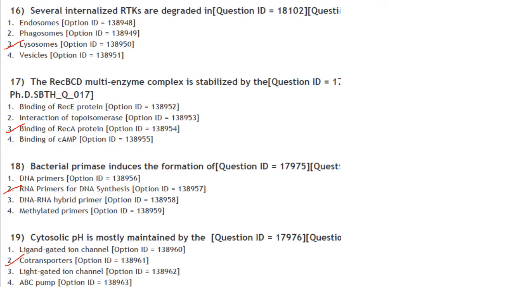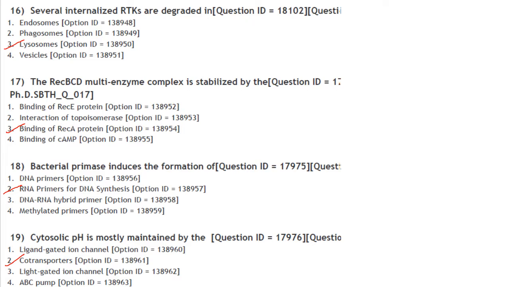REC-BCD is a multi-enzyme complex stabilized by the. So REC-BCD is an enzyme of the E. coli that initiates recombinational repair from potentially lethal double-stranded DNA breaks in E. coli, which arise as a result of ionizing radiation, replication errors, endonucleases, oxidative damages, etc. So REC-BCD multi-enzyme complex is stabilized by binding of REC-A protein.